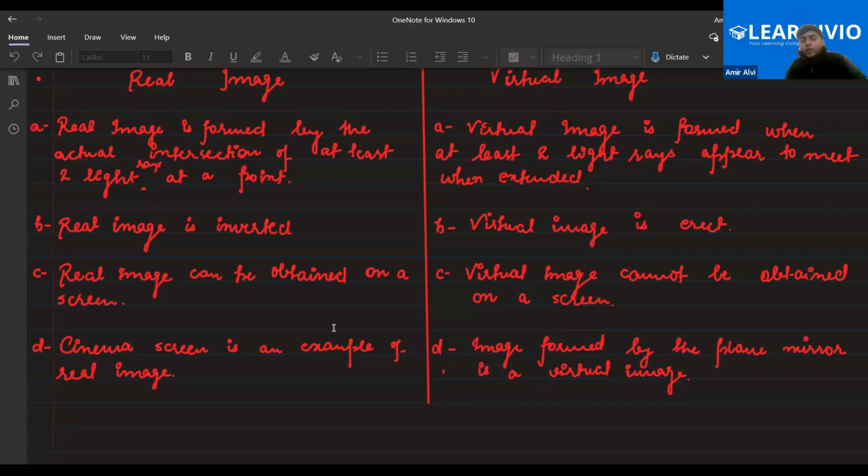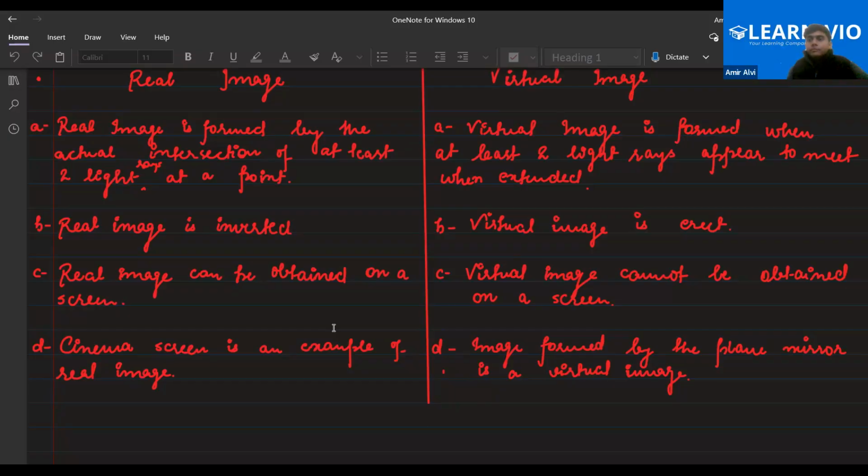Clear? So you might be thinking, sir, if our eyes also form the real image, why is it not inverted? Actually, it is inverted, but our brain manipulates it and shows it upright. That's the function of the brain. So don't get confused. If it is upright, why is it real? It should be virtual. But the real image is formed on the retina, and some signals go from the retina so that we see it upright. That's why we see the world in an upright manner. Otherwise, if it is real, it would be inverted.